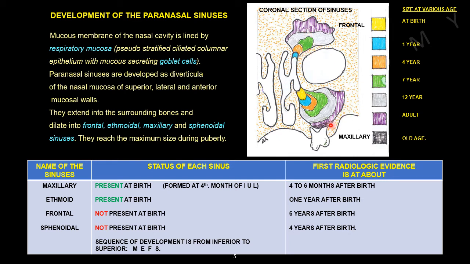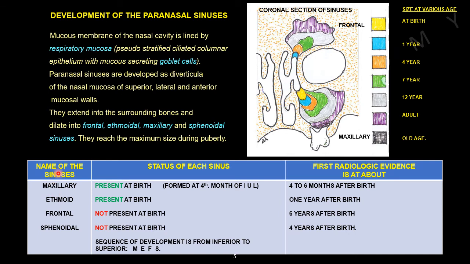In the case of the maxillary sinus, you can find yellow color. That means that the maxillary sinus is present at birth. Green color means the maxillary sinus is about this size at the age of 7 years.